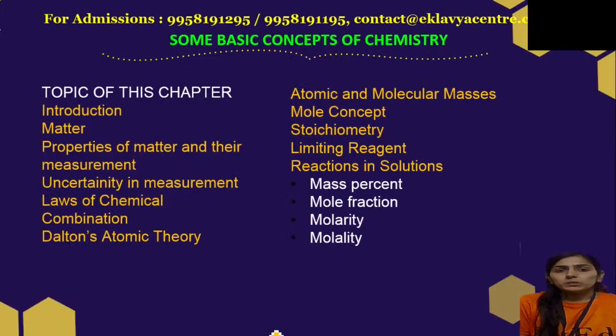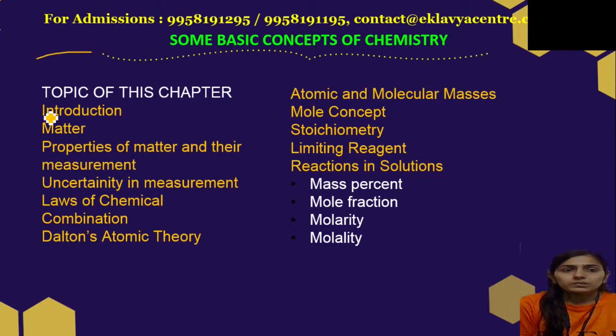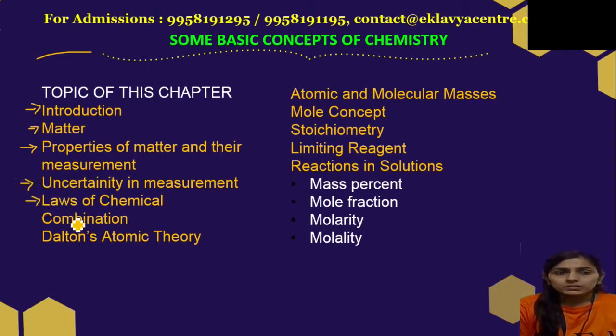The topics we are going to cover in this chapter are: introduction, matter, properties of matter and their measurement, uncertainty in measurement, laws of chemical combinations, Dalton's atomic theory, atomic and molecular mass, mole concept, stoichiometry, limiting reagent, and reactions in solutions.